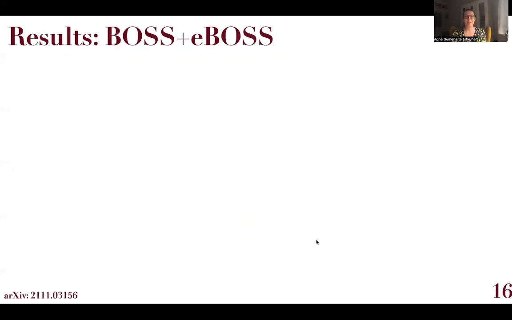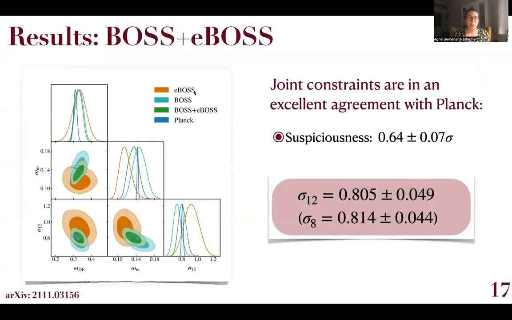Right, so finally, it's time for the results. Let's take a look at BOSS and eBOSS first. Here I'm showing BOSS in blue, eBOSS in brown, the combination of the two in green, and Planck in dark blue. And you will see that all of these probes seem to be very consistent with each other.